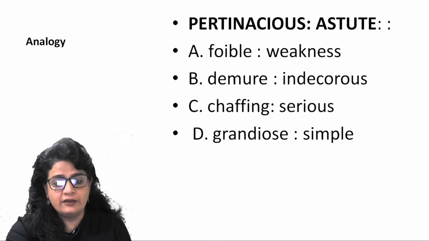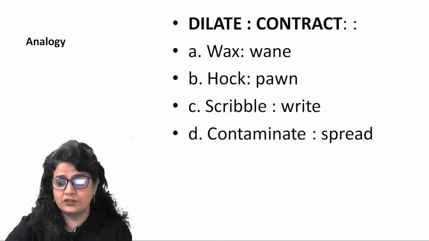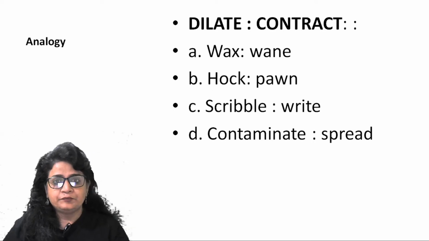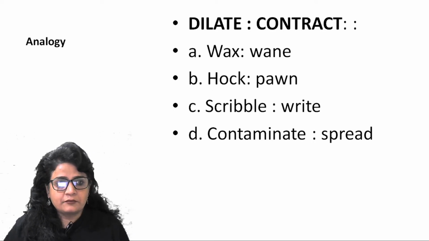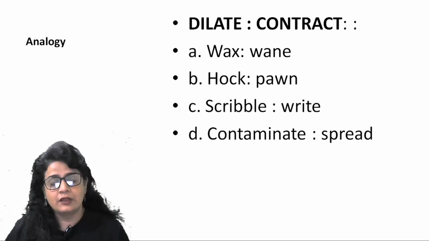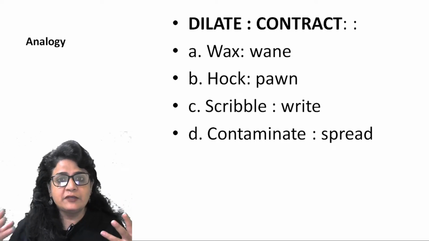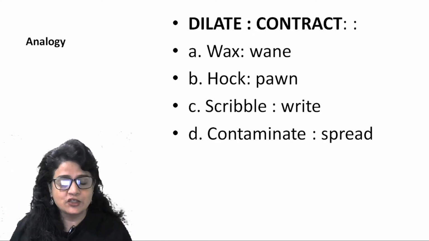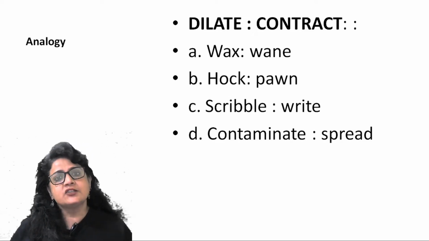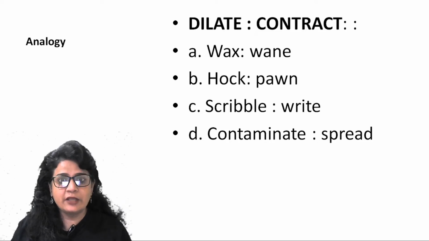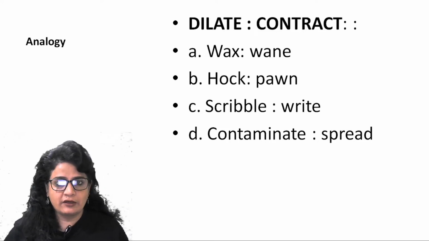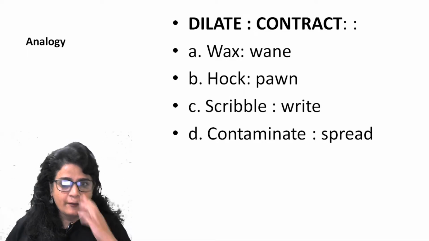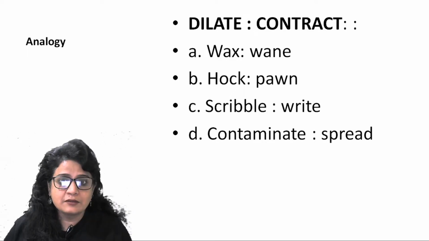So analogy, IIFT, one more question which appeared last year only. Dilate is to make something larger, right? So I dilated my pupil. I dilated my pupil, that means I extend. I made my pupil larger, dilate. Contract is just opposite. I constrict, that means I just constricted it, restricted it, right? So that way they are opposite.